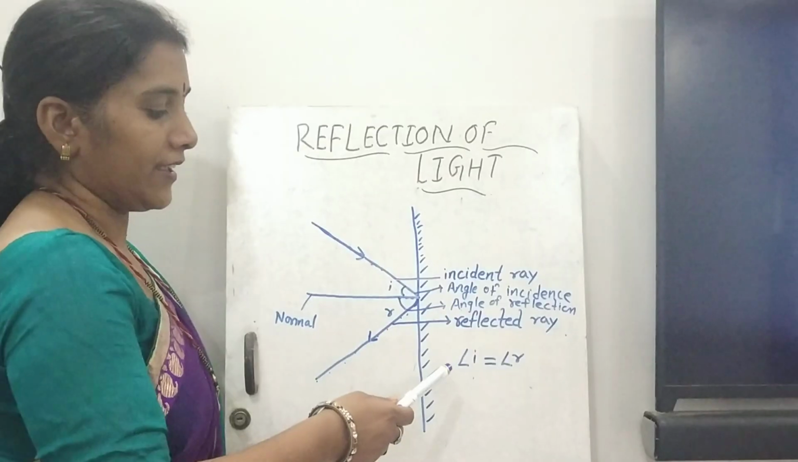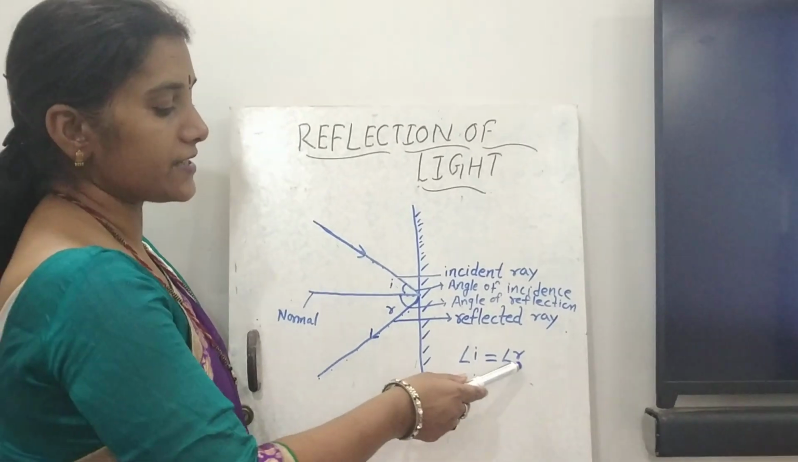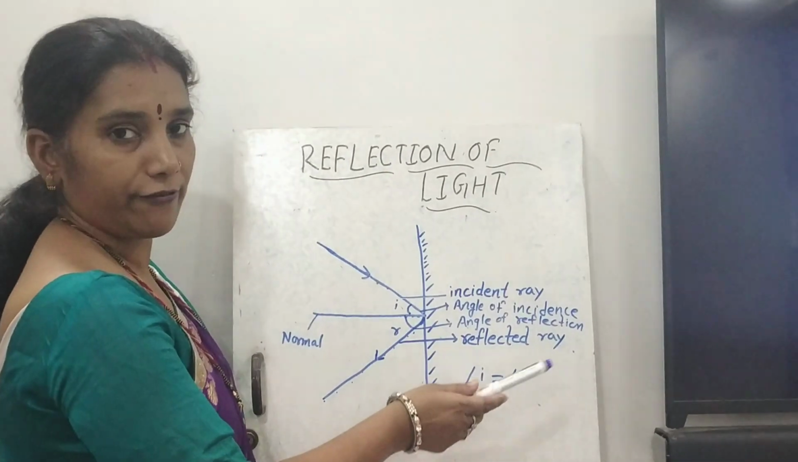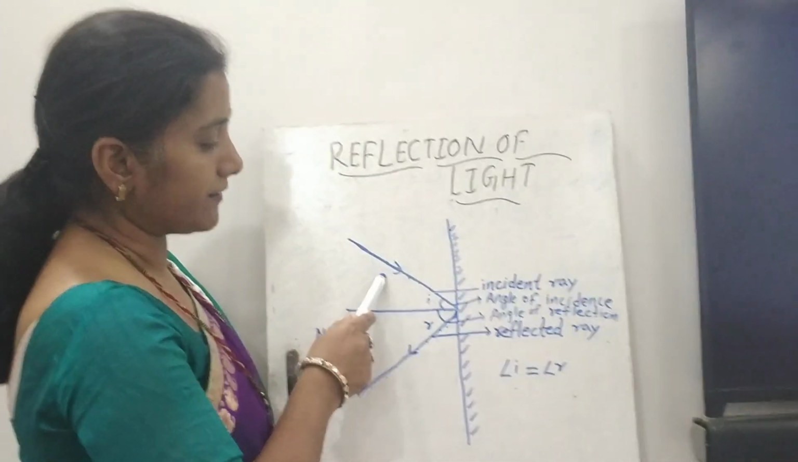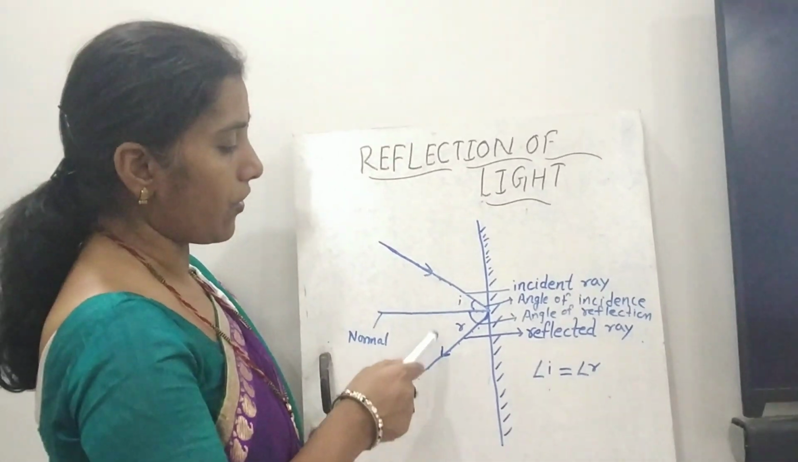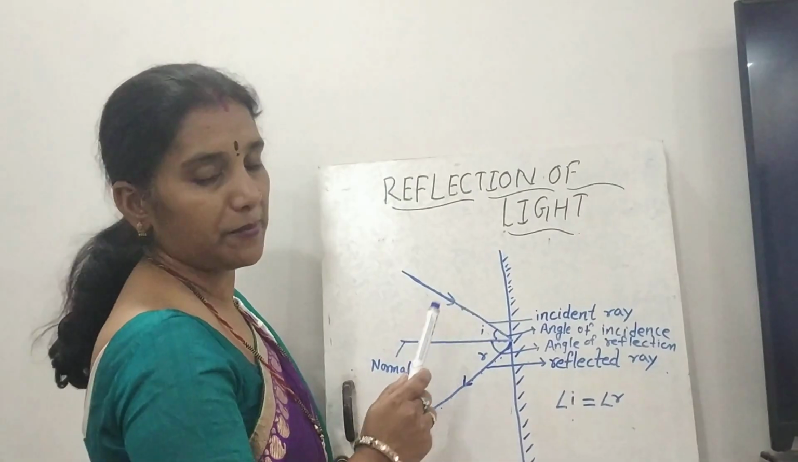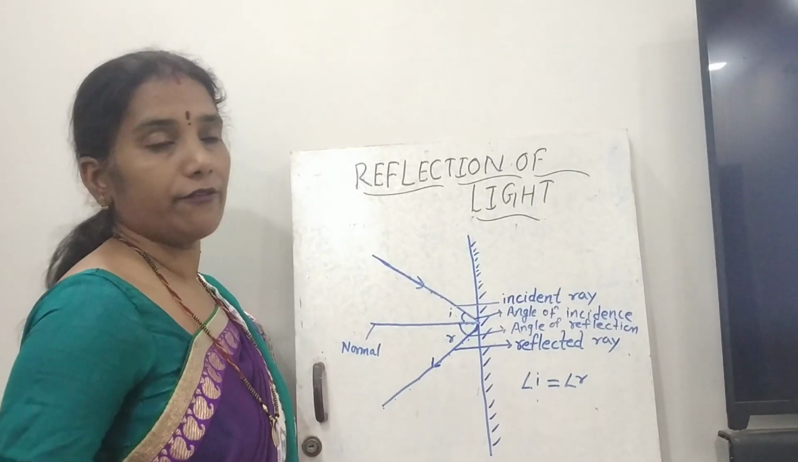In this way you can say the angle of incidence is always equal to the angle of reflection. And the second law is the incident ray, normal and reflected ray always lie in the same plane. So these are the two laws of reflection.